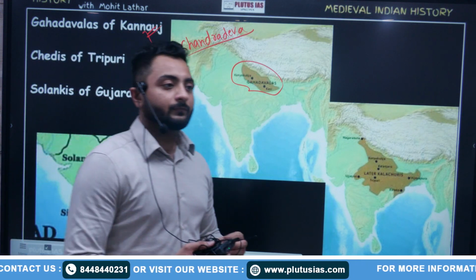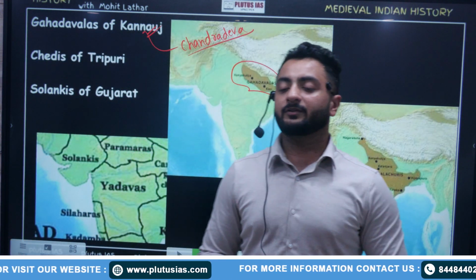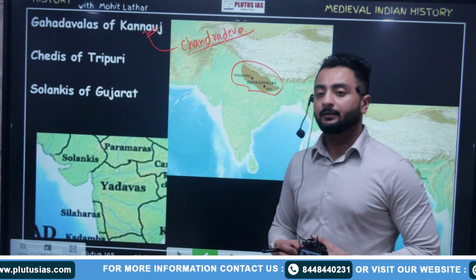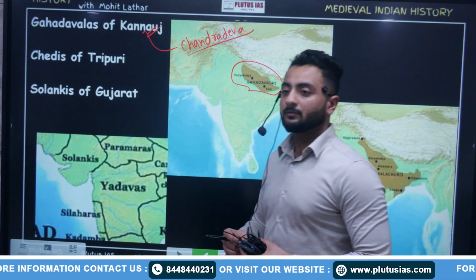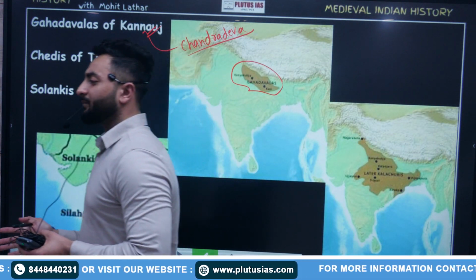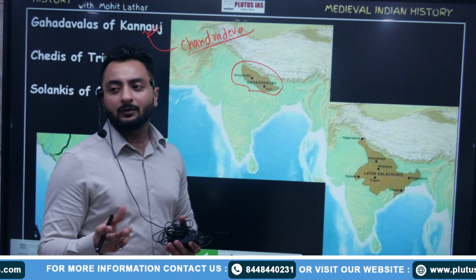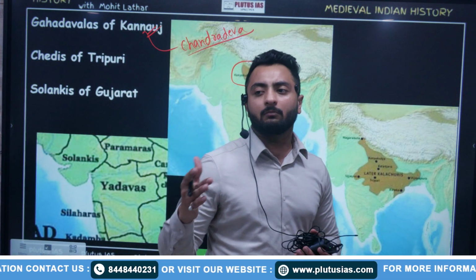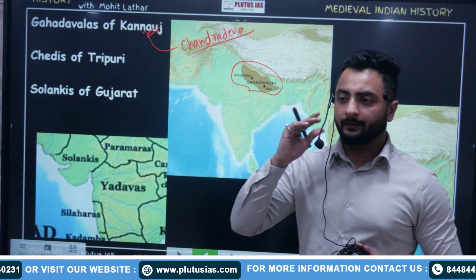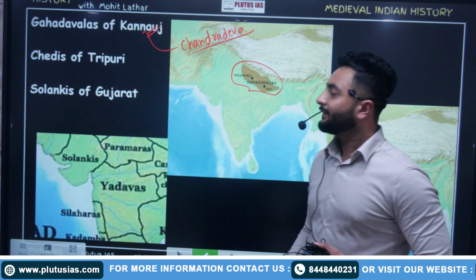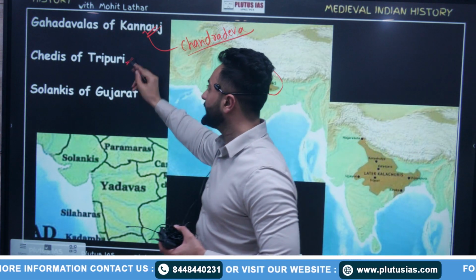ठीक है? He was associated with the Prithviraj Chauhan story. Prithviraj Chauhan was in love with his daughter, so Jayachand did not participate in the war with Muhammad Ghori. Okay. Fine. Then there were Chedis of Tripuri.